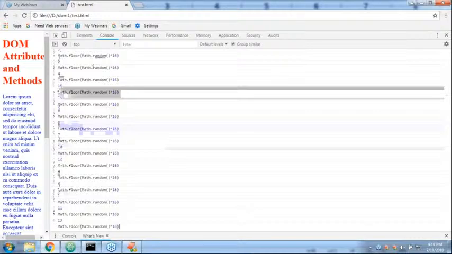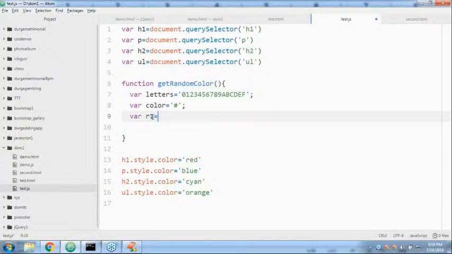Now, can you please guide me on how to generate the random number? R1 is equal to, I forgot, sir. Can you please tell me, Math dot, what code do I have to write? Math.floor of Math.random times 16. By default, we are going to get some random number, excellent.